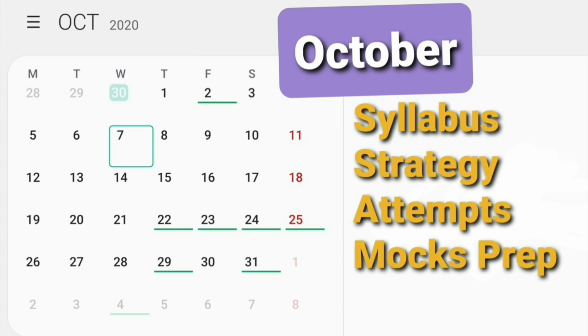Guys, at CETking we are starting with the masterclass workshops in the month of October. See, October is the most important month for your CAT preparation. In November people will lose heart, it's too late. September, August, people are not serious. So this is the main month I wanted to focus on.